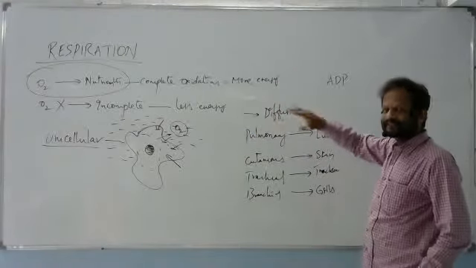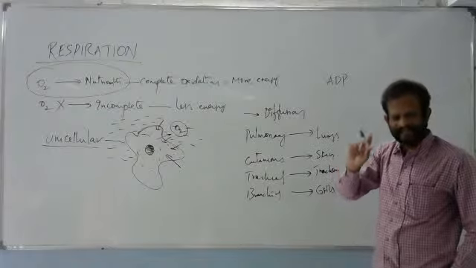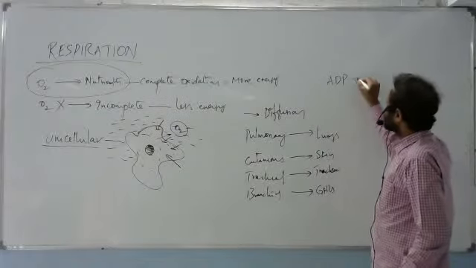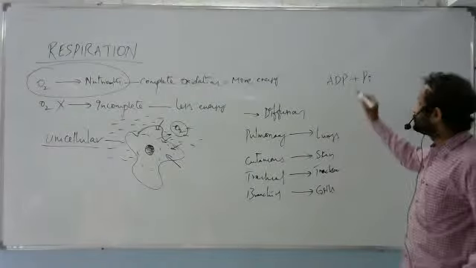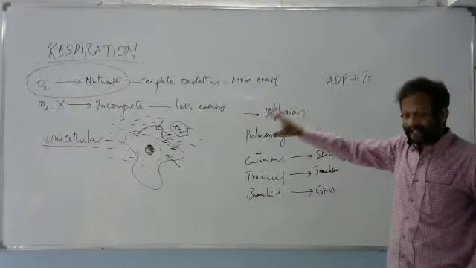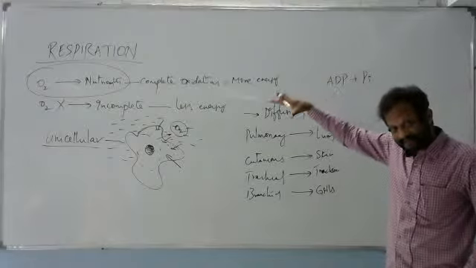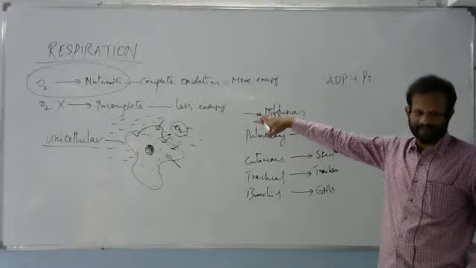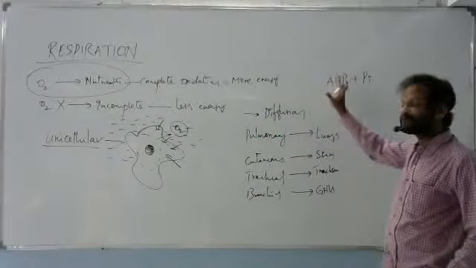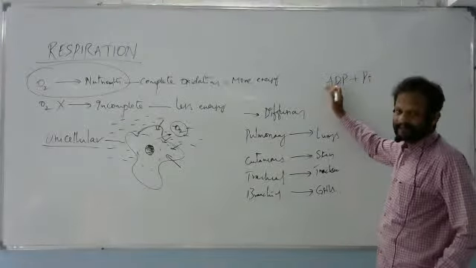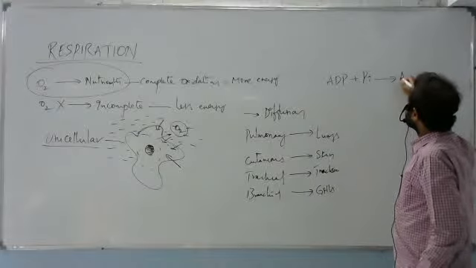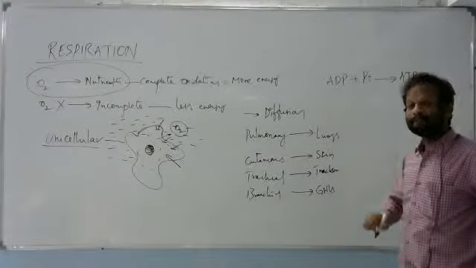Some amount of that released energy will be released in the form of heat, and some amount will help in binding that inorganic phosphate to ADP. So that energy liberated in the oxidation process helps in binding this inorganic phosphate to ADP. Then we get the formation of ATP.